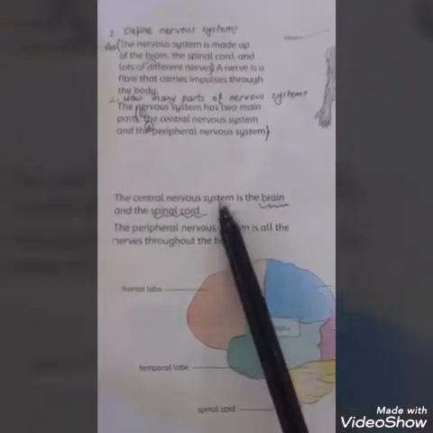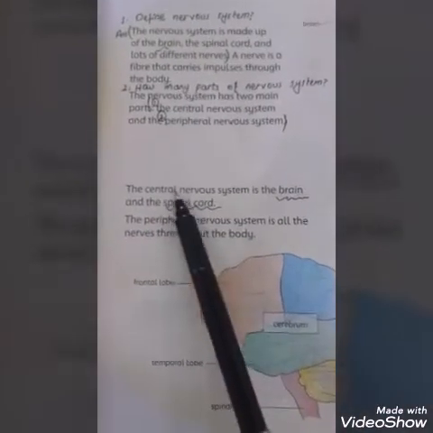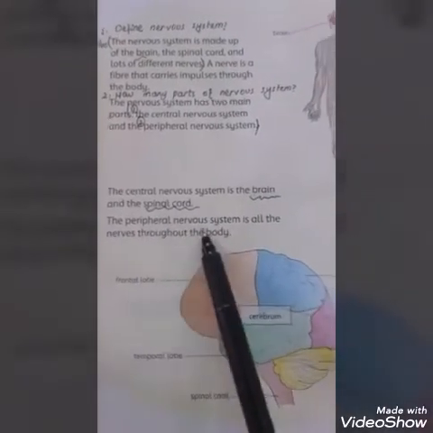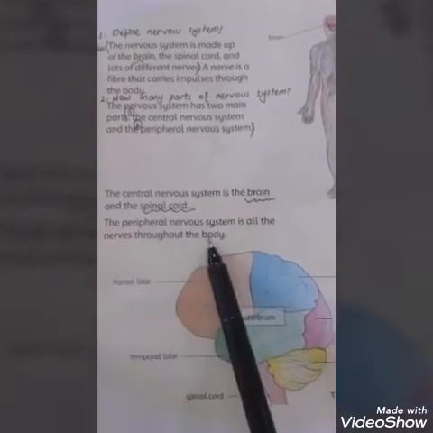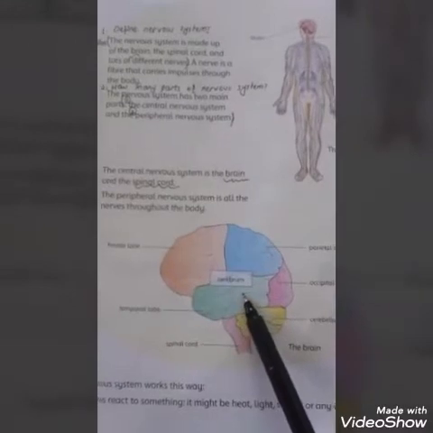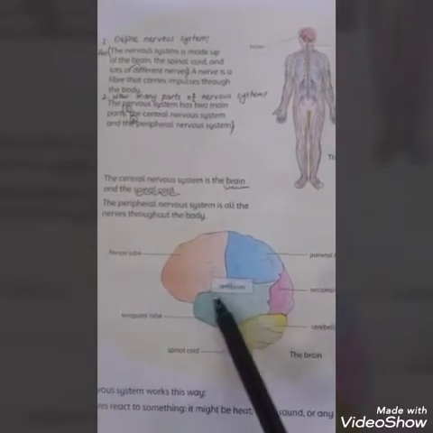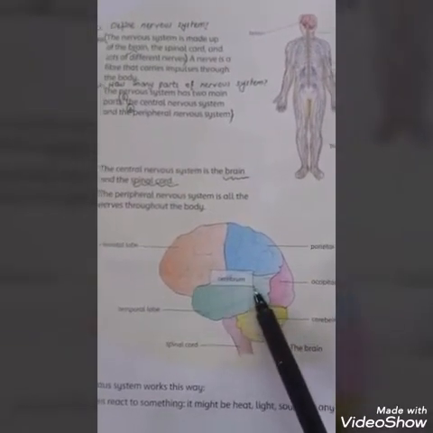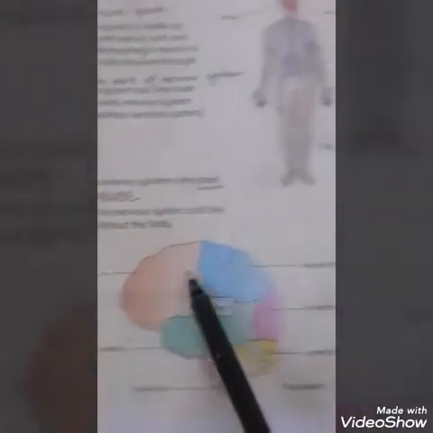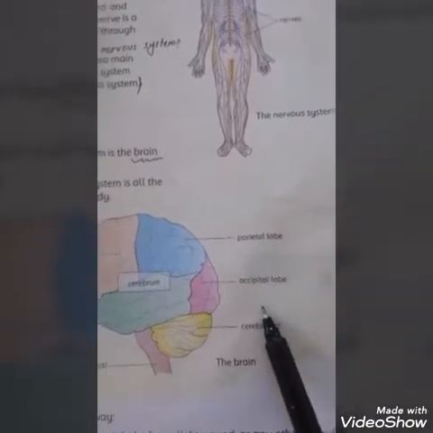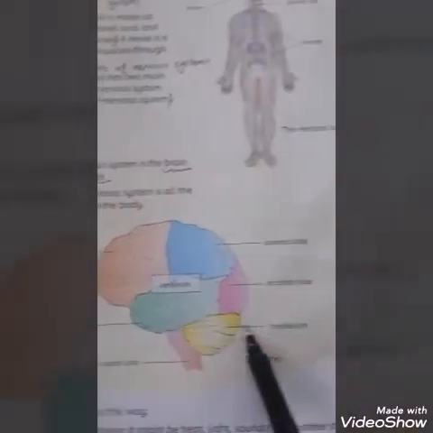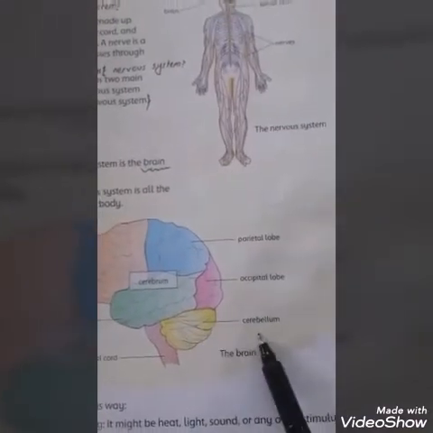There is difference between two parts. Central nervous system is the brain and spinal cord, but peripheral nervous system is all the nerves throughout the body. Now in the picture you can see the internal structure of brain. Cerebrum is the largest and major part of brain, which has 4 lobes: frontal, parietal, occipital, temporal lobe, and the smallest part, cerebellum.